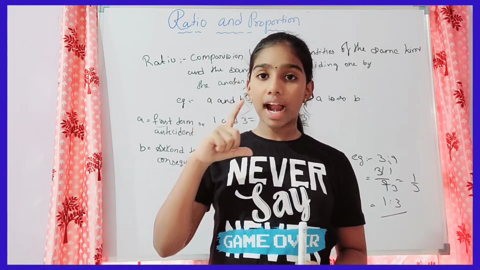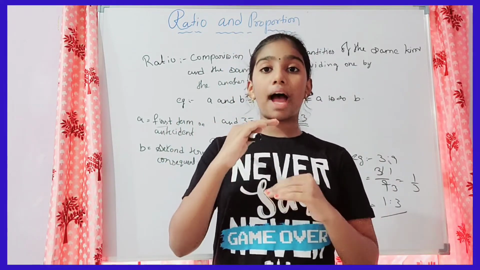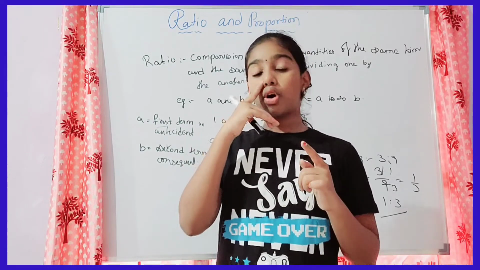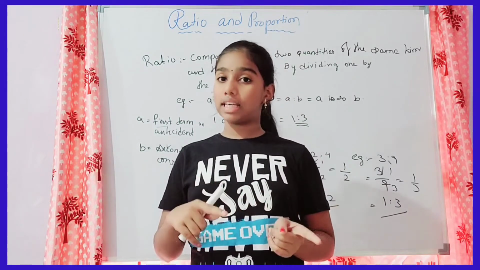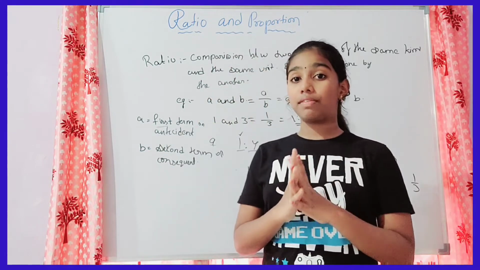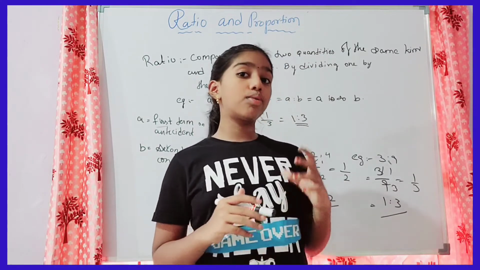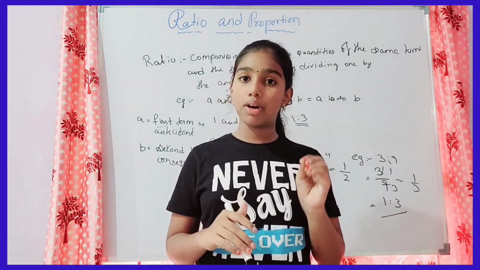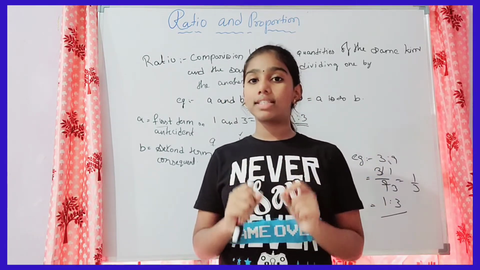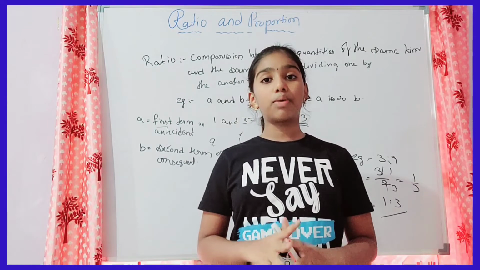So if we write them, let's say A and B, and if you want to convert them into a ratio, then the first step is to write them as a fraction, that is A by B. So A by B is the same as A:B. We have to convert them into a ratio, so that's why we are writing A:B. We have to remember that A by B or A:B is the same. Another thing is that a ratio is always expressed in its simplest form. Next, let's go to the next topic, that is equivalent ratios.